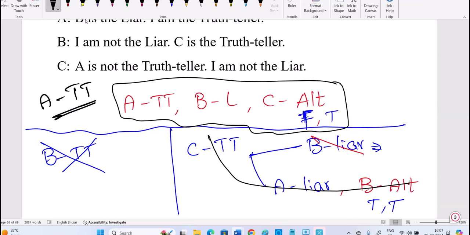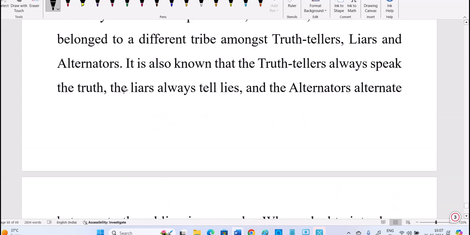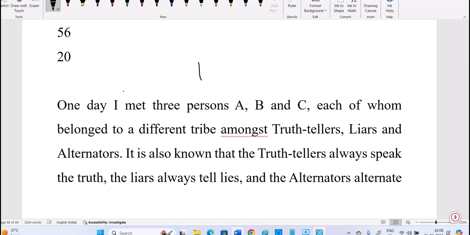He may speak truth or false. But here, at least they mention the alternator speaks alternately truth or false. First one false means the next one should be true; first one true means the next one should be false. If you want to solve this type of question, there is a question given in the GATE exam also. You can search for Knight, Knave, and Spy in Google.